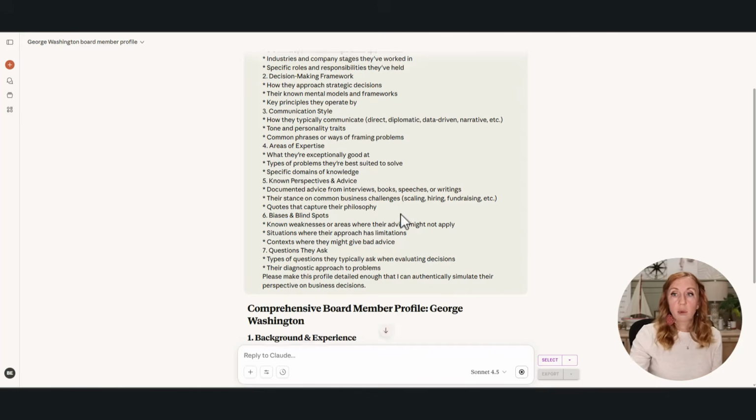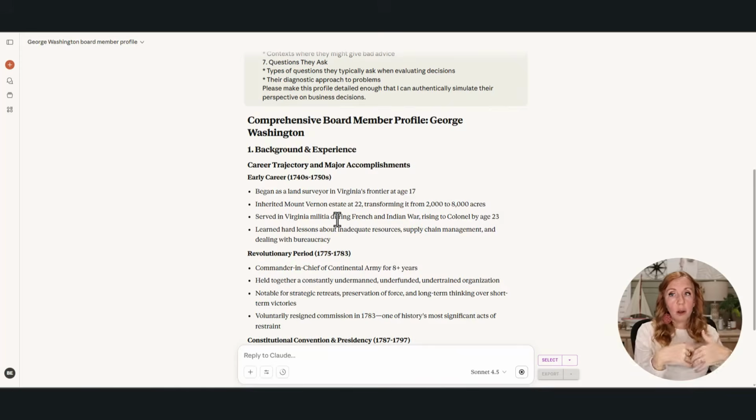One thing with this process, we are using Claude to build out our background on these people. If you are picking someone more relevant, someone who is alive today that has done things in the last 6 months, I probably wouldn't use Claude to build this out. I would test this in ChatGPT or Perplexity. Those are my other 2 go-to's. You could also use Grok or Gemini, whichever one you use the most. I like to test these out too. I try something in Claude, I try something in another LLM, and then I can see which one I like better. But for this example, we're just going to be using Claude.